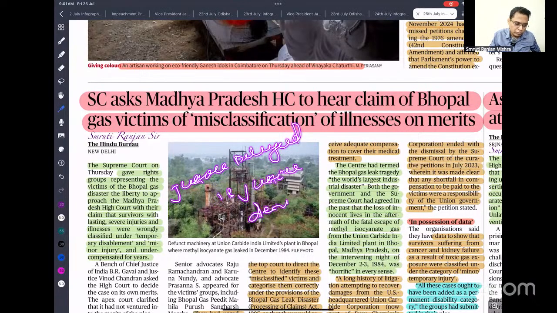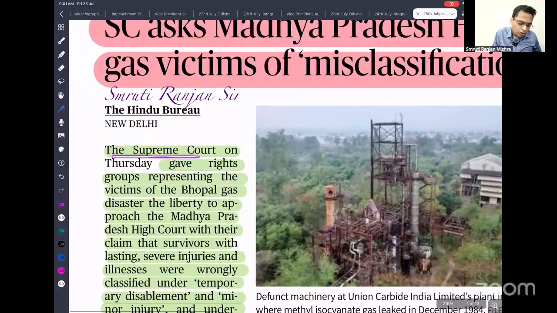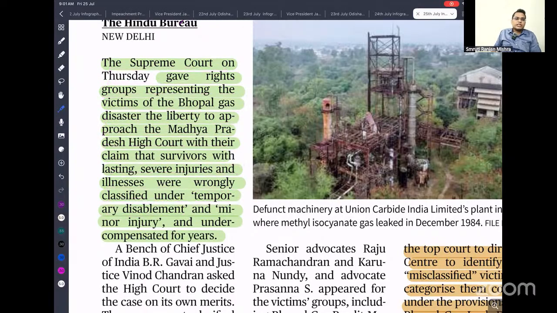So this is what happened with the Bhopal gas tragedy. Here there are so many people who have been classified as not affected much, but later on they were found to be affected, because this gas leak led to cancer or other severe illness. The Supreme Court on Thursday gave a rights group representing victims of the Bhopal gas disaster liberty to approach the Madhya Pradesh High Court with their claim that survivors with lasting severe injury and illness were wrongly classified as temporary disablement. That is the reason they have been paid a very small amount of compensation. So minor injury and under-compensation for years.